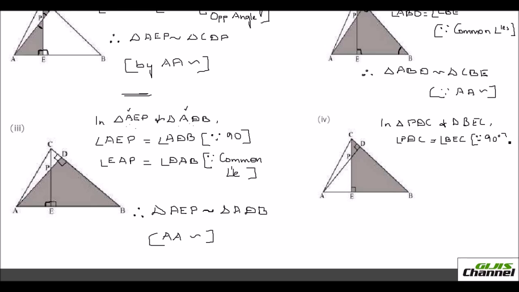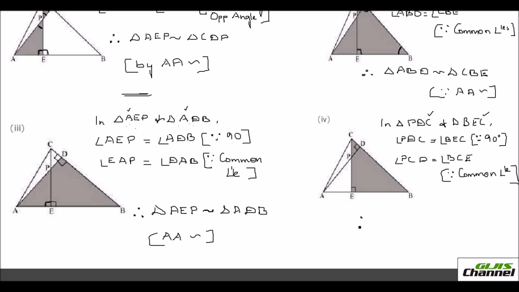Next, you see angle C is common, right? So let me write angle PCD is equal to angle BCE. Here C is a common angle.